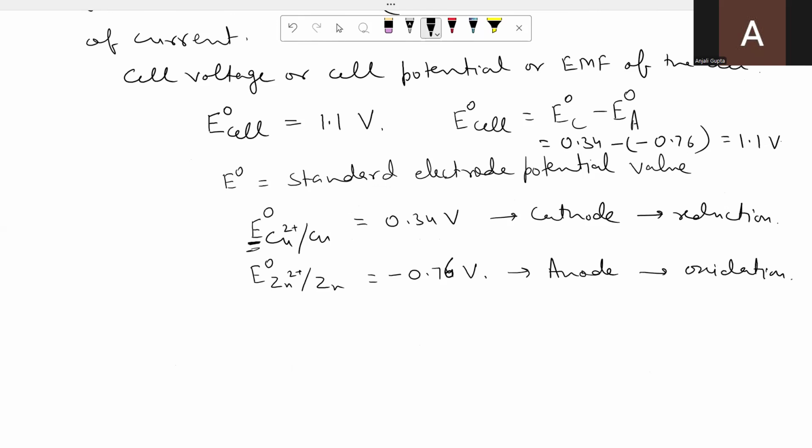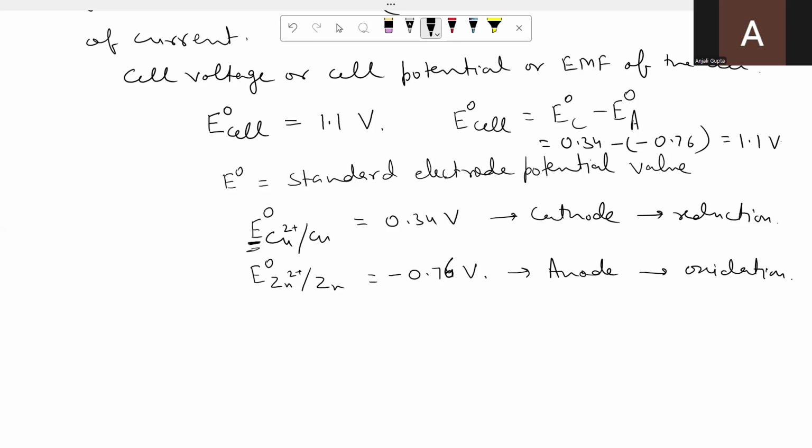Keep in mind. So if suppose a single electrode is given to you, like say zinc electrode, and you are asked whether it will undergo oxidation or reduction. So what you will say? You will say that as it is, I cannot tell anything about that. First of all, I have to make the cell by using the given electrode with some other electrode, and then only I can tell you whether that given electrode will undergo oxidation or reduction by comparing the E naught values.